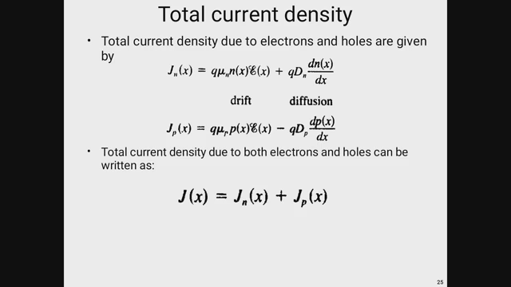Similarly for hole density it will be q mu p p(x) E(x) minus q D_p d p(x) by dx. So if we add these two terms J_nx and J_px, we will get the total current density due to the migration of both particles, electrons as well as holes.